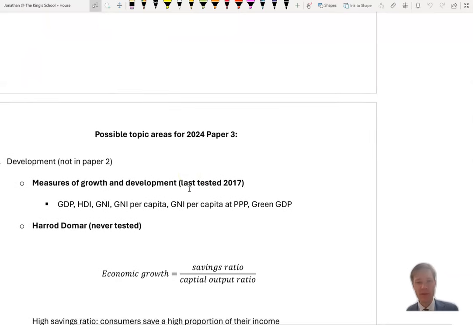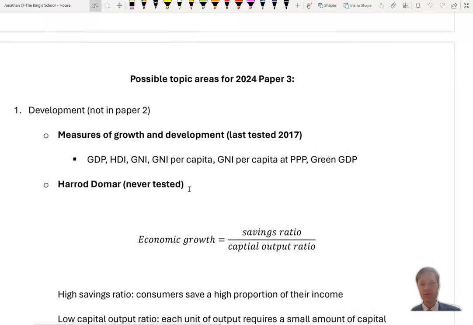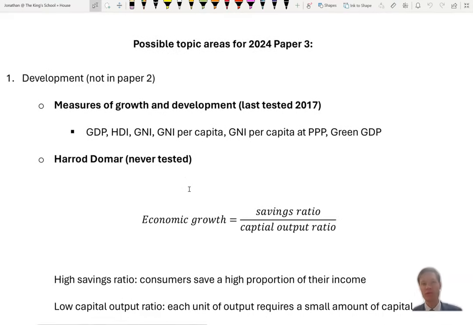Hello, today we're going to be talking about paper 3 in the context of the previous paper 1 and 2 for the 2024 exams. From the 2024 paper 1 and 2, we can see what has been tested and therefore what's more likely to come up in these sets of exams.